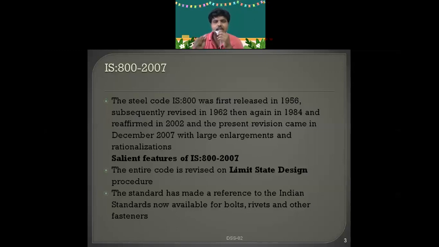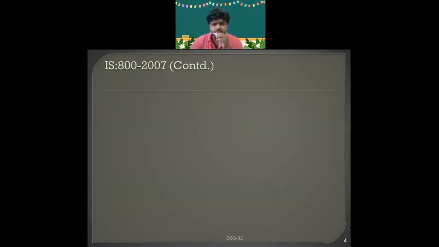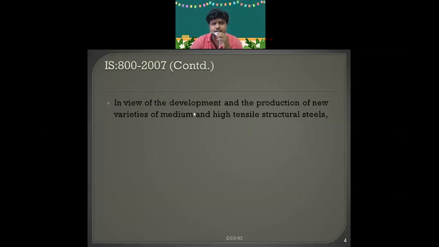Every year in the month of June or July, a committee will sit, just like you used to have some SSR. In a similar manner, this code also will be updated every year by having meetings with the new updates. Now see here, in view of the development and production of new varieties of medium and high tensile structural steels, we are going to revise.